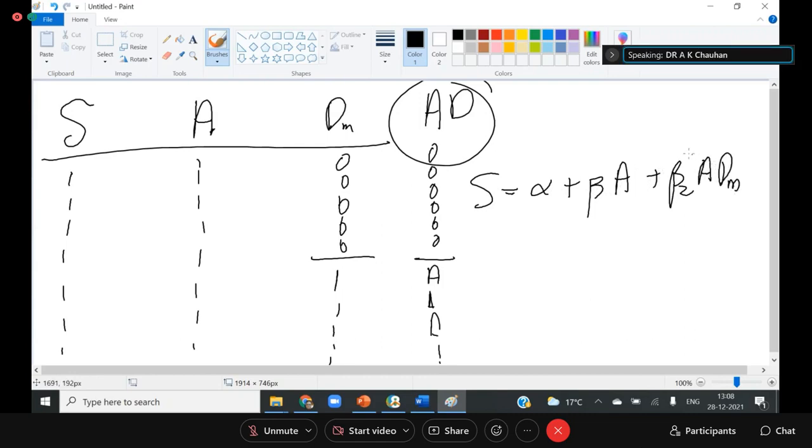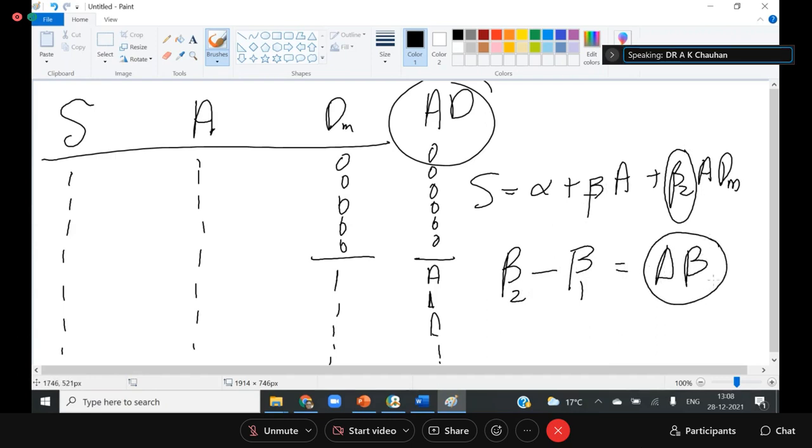Now, if you understand the impact of beta 2, then you can understand the T-GARCH model. So how can beta 2 be expressed? Beta 2 can be expressed as beta 2 minus beta 1, which is equal to the differential beta. This differential beta tells you the effect of advertisement on sales before this time and after this time, right? So this is a differential beta.